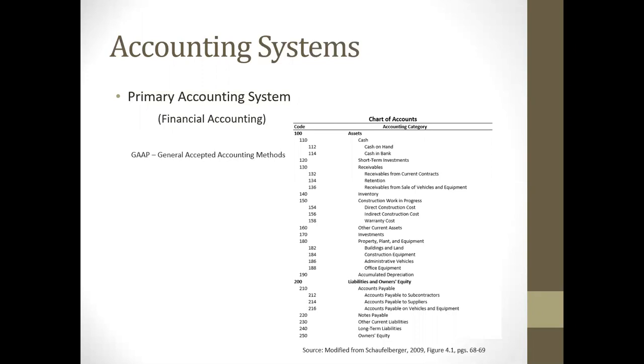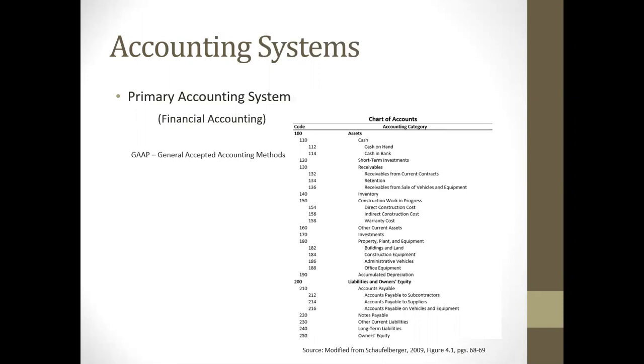So in our primary accounting systems, this is financial accounting, and this accounting method is regulated by GAAP, the generally accepted accounting principles. As you look over here to the right, this is an example out of your textbook. It's figure 4-1 on pages 68 and 69.